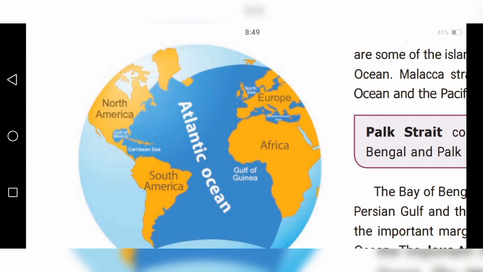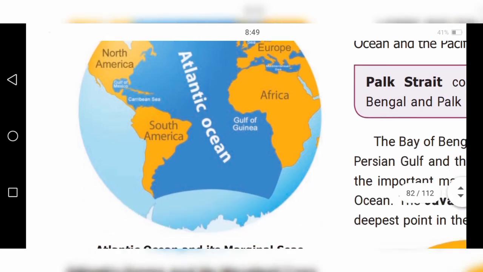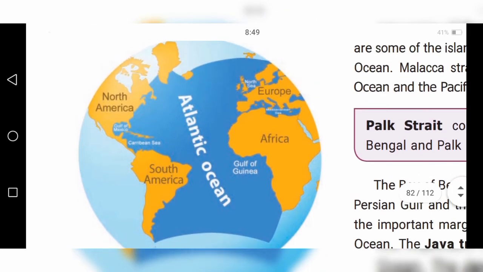Like the Pacific, it stretches from the Arctic Ocean in the north to the Southern Ocean in the south. The shape of the Atlantic Ocean resembles the letter S, not exactly, it resembles S.